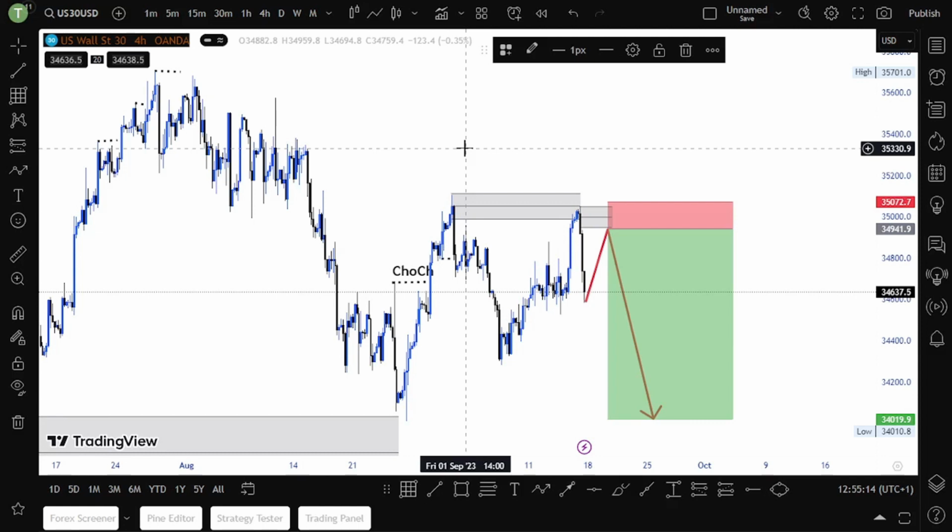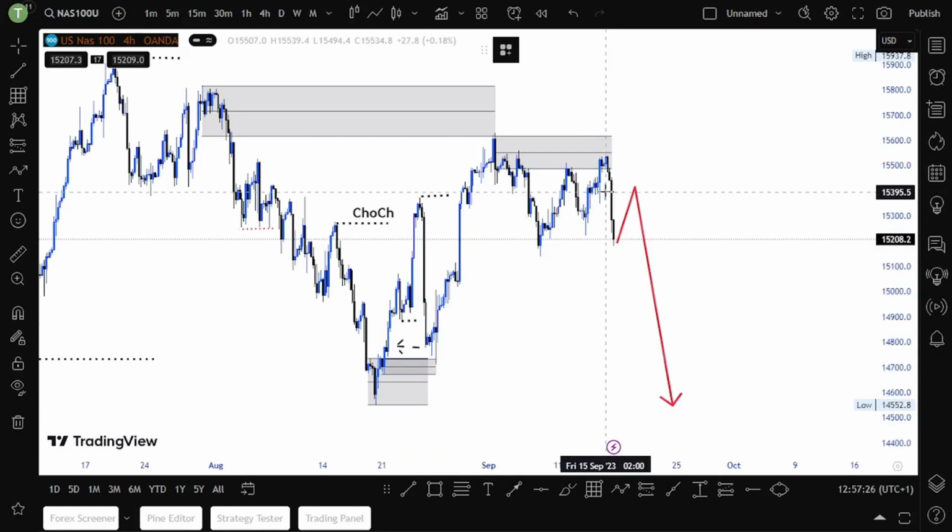So now I will be waiting for a retest. Let me just quickly clean this. I'll be waiting for a retest and then we sell NASDAQ. So I'll be waiting to sell NASDAQ here. Then I'll put my stop loss above this